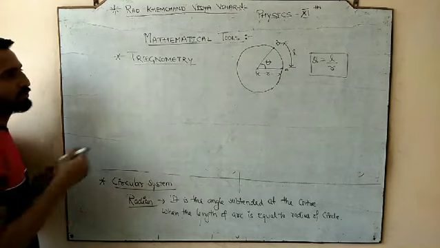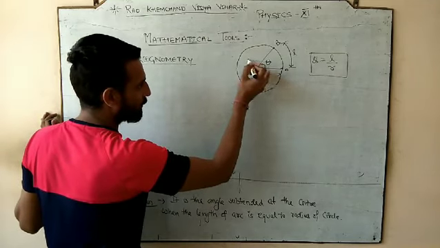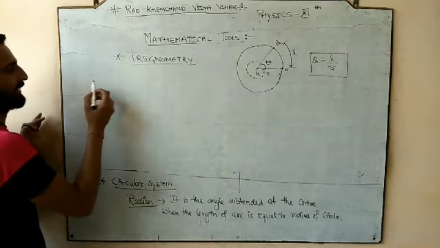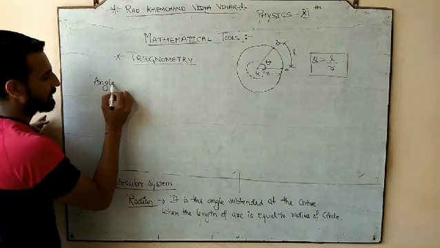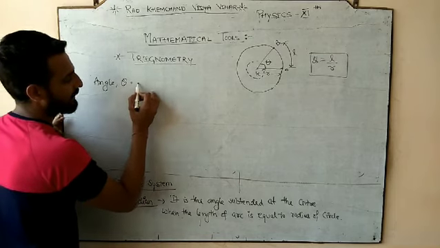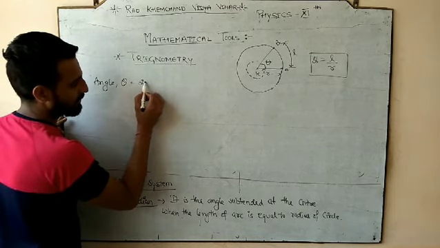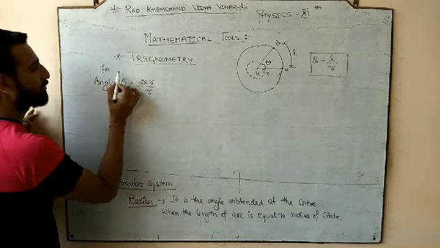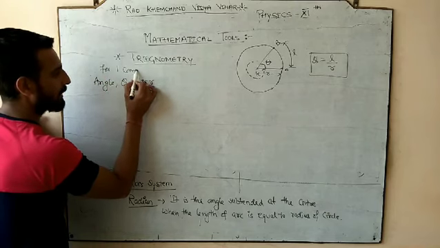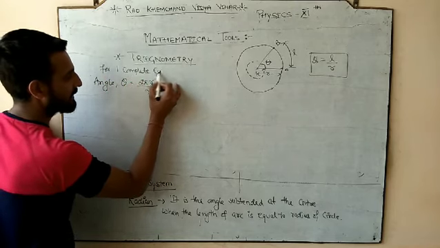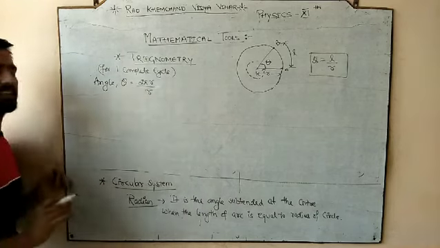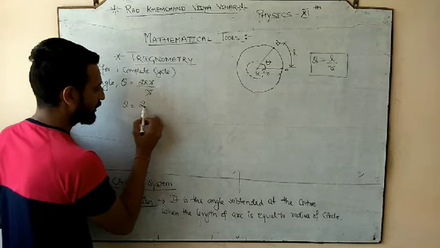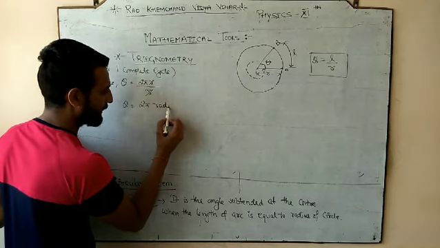So, let's try to study the whole complete cycle. If I complete the whole cycle of this angle, my angle theta would be length of arc, which is 2 pi r divided by radius. So I am writing for one complete cycle. For one complete cycle, theta would be 2 pi r by r, and theta would be 2 pi radian.